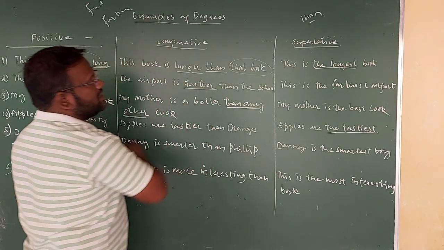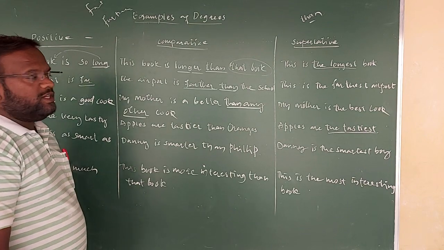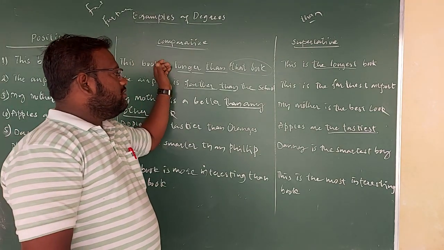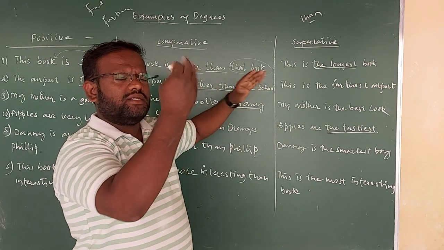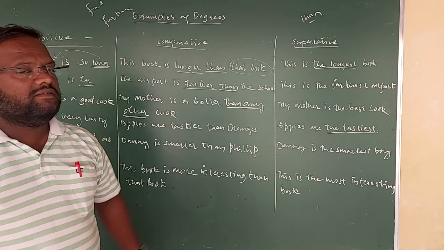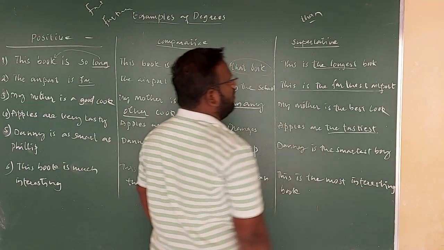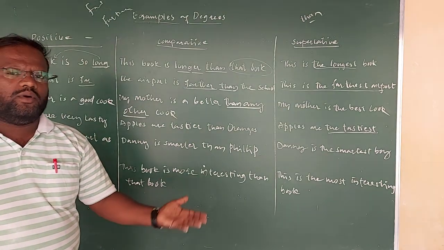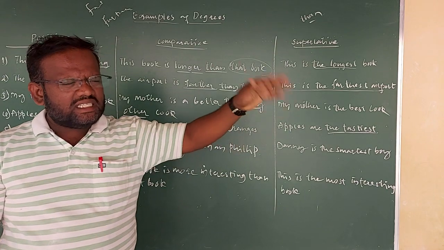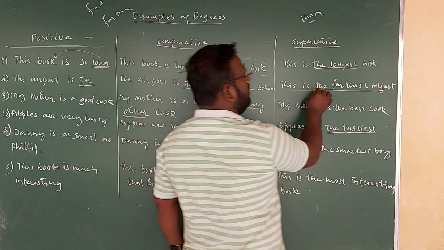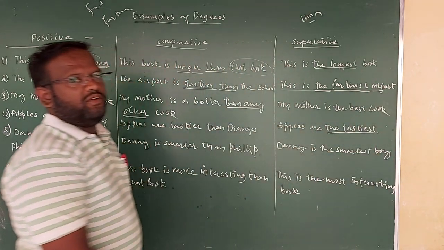It is in the second form of adjective, and "than" is the mandatory conjunction we have used here. The airport is farther than the school or market or bus stand or railway station, whatever. Then in the superlative degree it will become, this is the farthest airport, or that airport, whatever you can add. This is the farthest airport. The article "the" is mandatory. Then again the third form of the adjective we have to use.